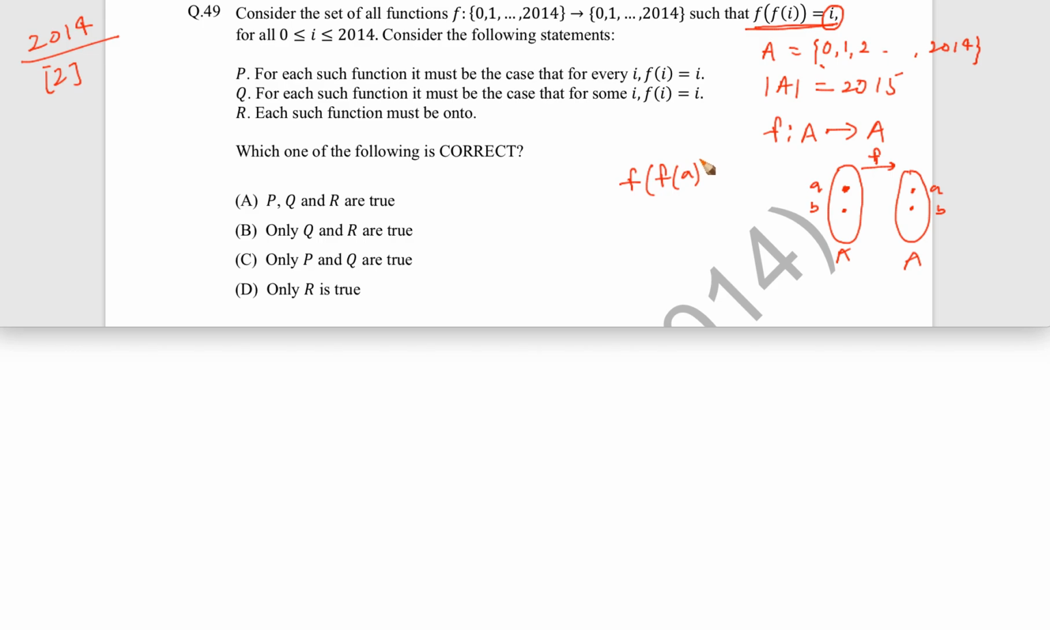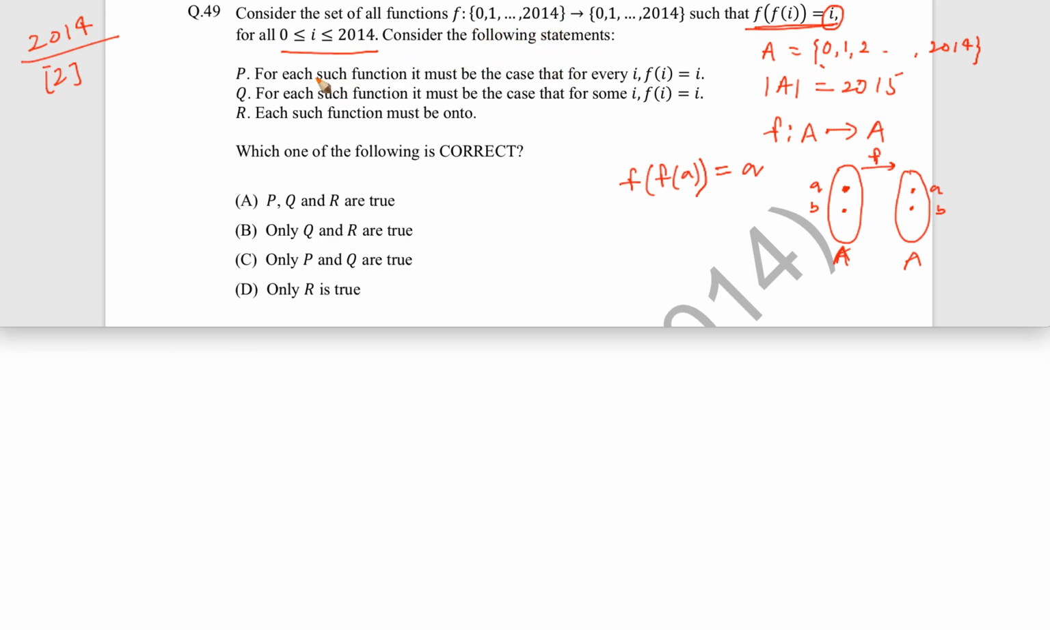Because both the sets are the same, whatever the image is going to be, that will again be part of the original set A, and if I again take that image, then finally I want to get the same element. That should be true for A, B, and every element. So they are saying that for i ranging over all these elements, all the elements should satisfy this property.